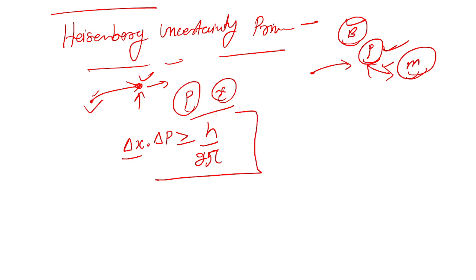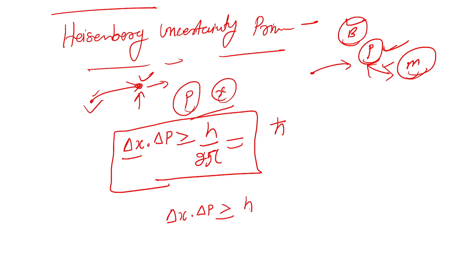So this is the mathematical indication for the Heisenberg uncertainty principle, and we will replace this by h dash. So overall, delta x dot delta p, the product of uncertainty in the position and uncertainty in momentum, is greater than or equal to h dash.